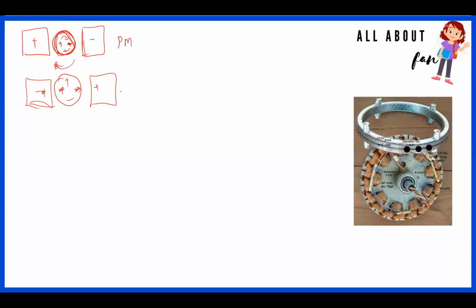If I'm able to establish that using a coil here, we call this an electromagnet. An electromagnet means we can create a magnetic force using electricity. It's nothing but, for example, you take a steel piece like this, you put a coil like this, then you pass a current here, and because of the current flow, a magnetic force is created here. This is what we call an electromagnet. The simple case is the calling bell in your home.